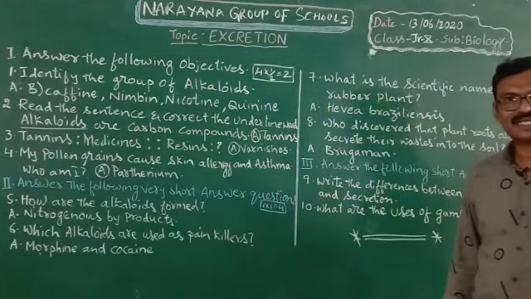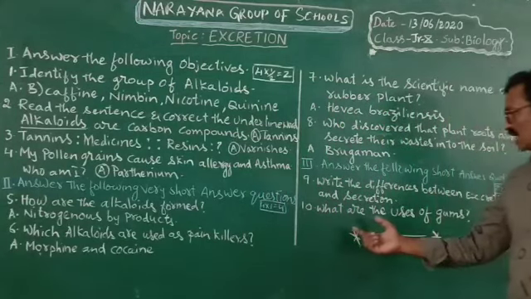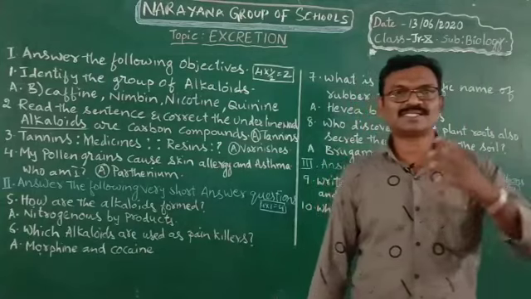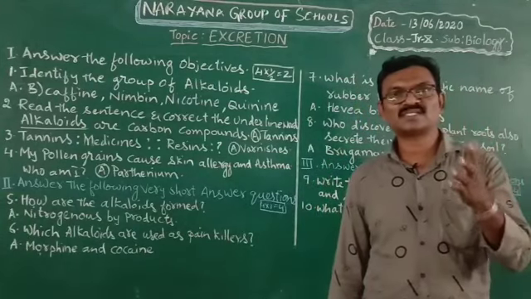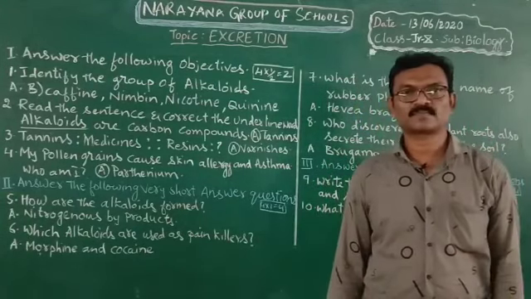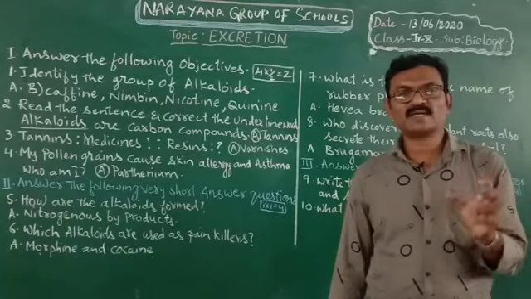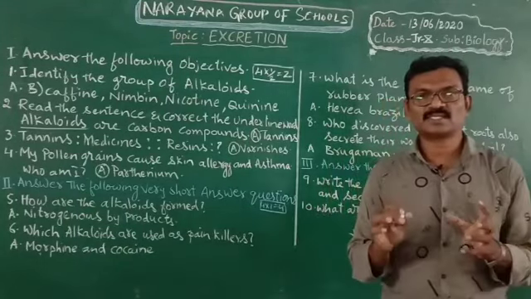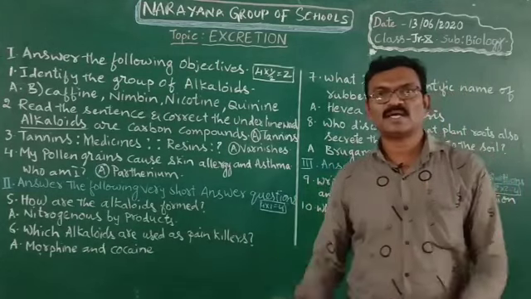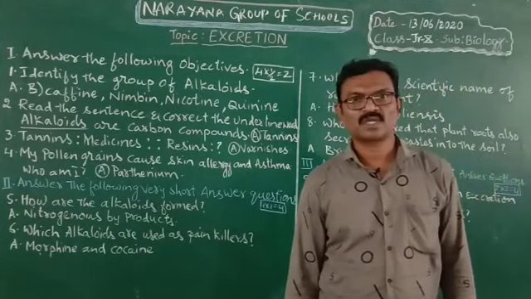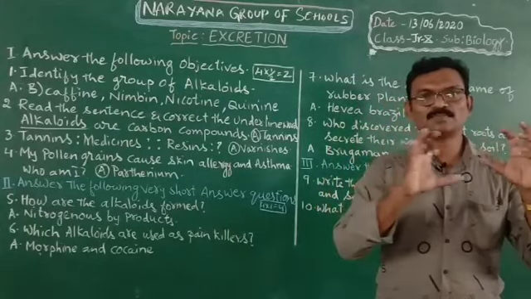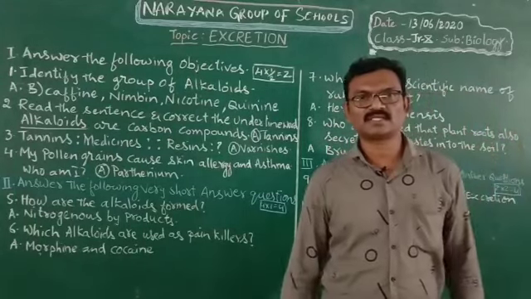Now it is the last question. What are the uses of gums? Gums are secreted by neem plants and acacia plants. First point is that. Second point, these gums are used as adhesives and binding agents. These gums swell up by absorbing water and they help to heal the wounds of the plants.